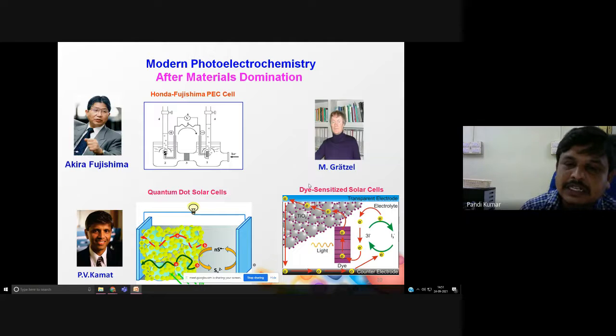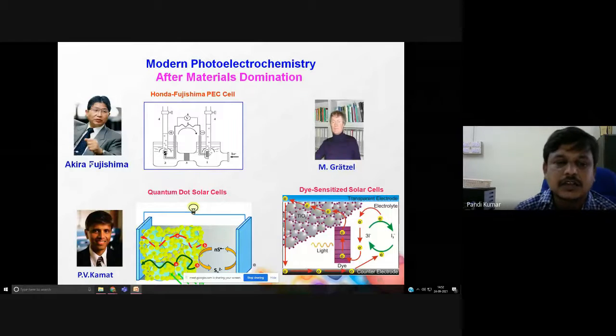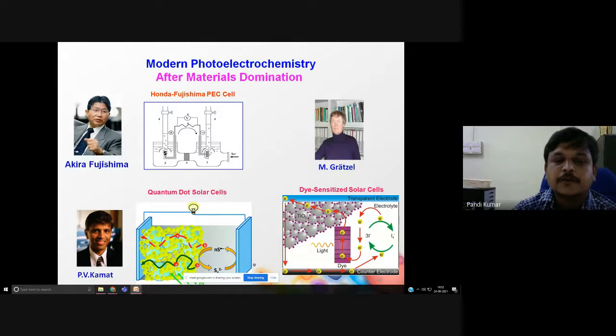During this materials dominated period, the three scientists, especially Akira Fujishima, the Japanese scientist who invented the Honda Fujishima photoelectrochemical cell, which we discussed yesterday in detail. That was developed by him. This Honda Fujishima cell has one anode and one cathode. The anode consists of a semiconductor metal oxide and the cathode is platinum, and both electrodes are separated through a proton exchange membrane.